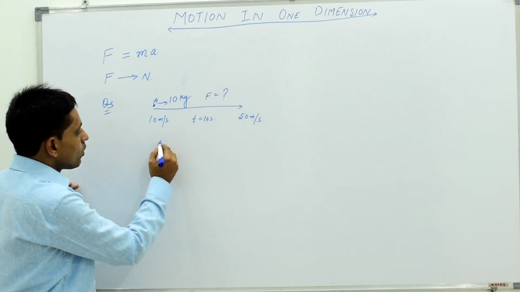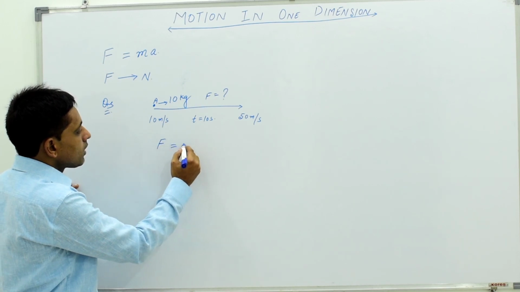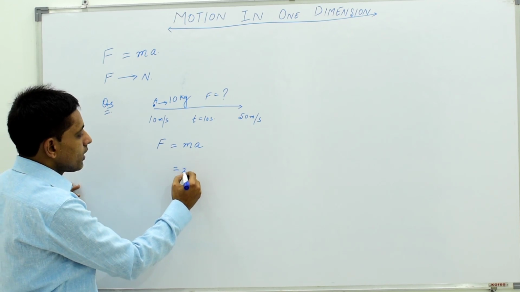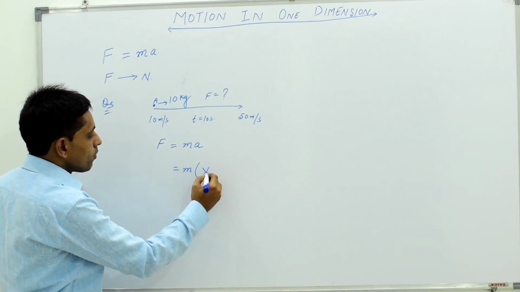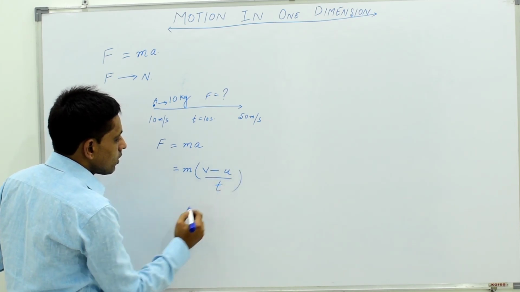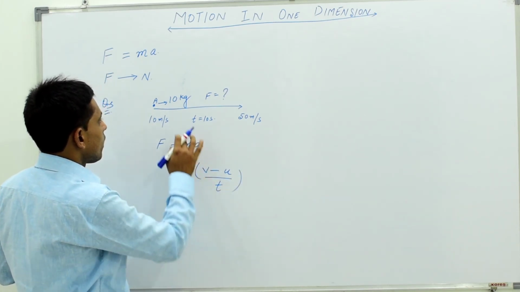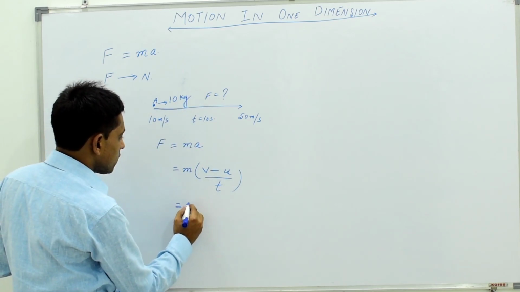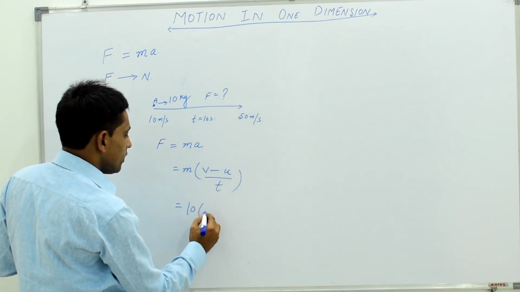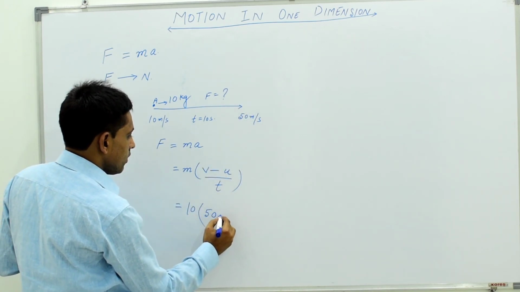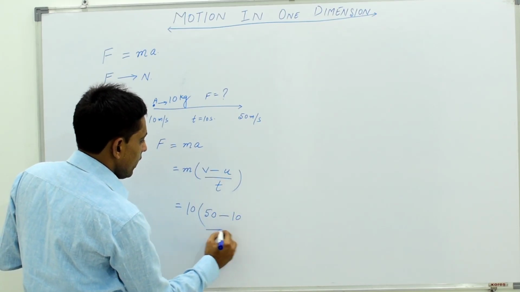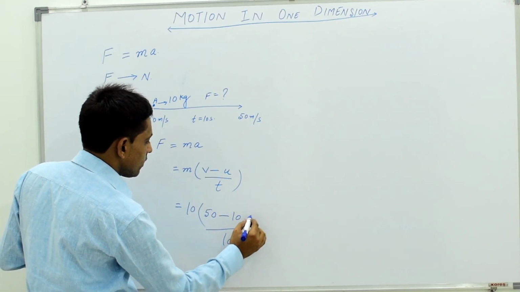I have already told you that force is equal to mass into acceleration, and we all know that acceleration is v minus u over t. Now just substitute the value. Mass is given as 10, final velocity is 50, initial velocity is 10, and time is also given as 10.